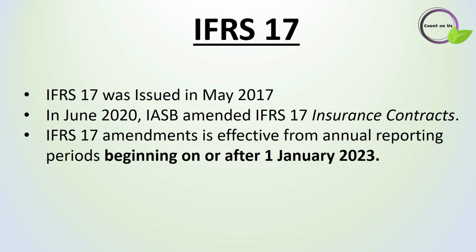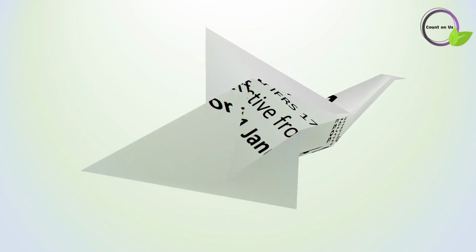Because IFRS 17 was issued in 2017 but is not yet applicable. In June 2020, IASB amended IFRS 17 and this amendment is effective for periods beginning on or after 1st January 2023. This is the reason why we have only 16 standards in IFRS.